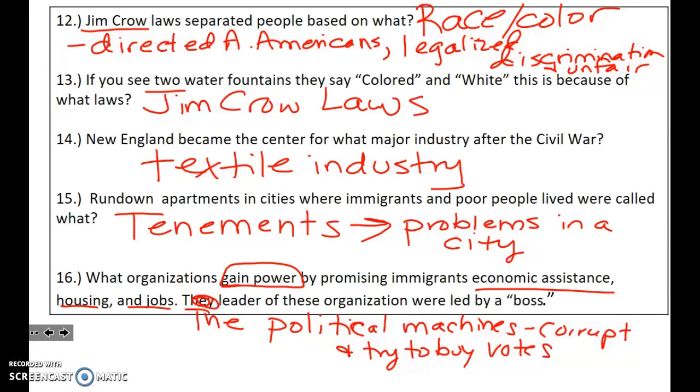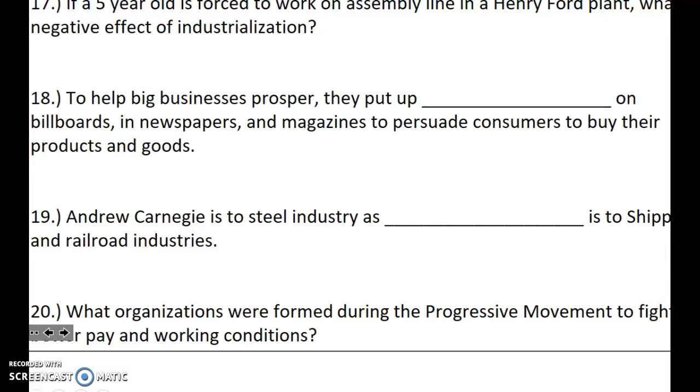And we learned that Boss Tweed was a major political boss at Tammany Hall in New York City, leader of the Democratic Party. So that's 12 through 16. All right. So you have 17 through 20.